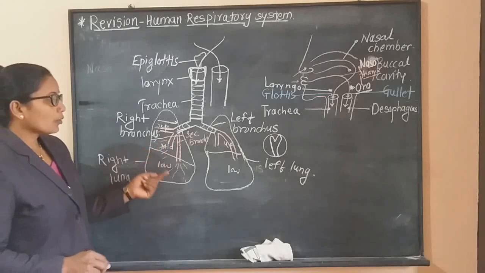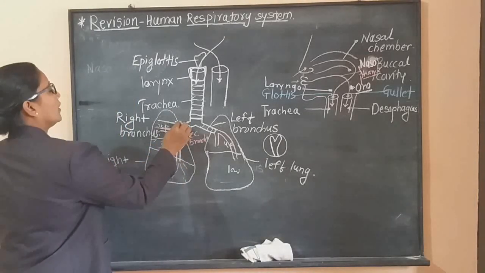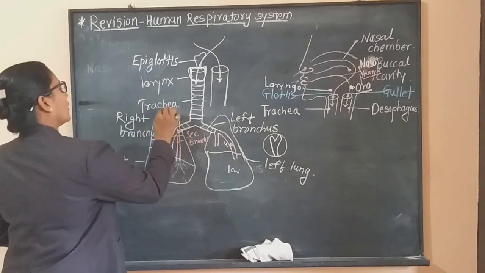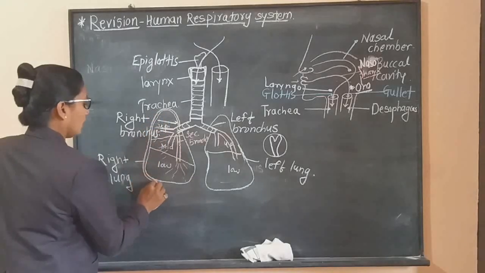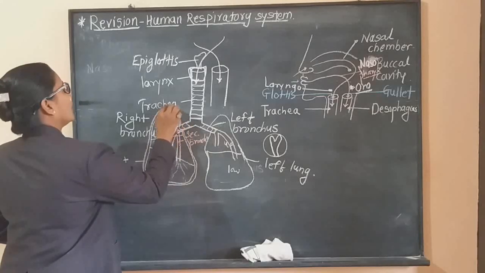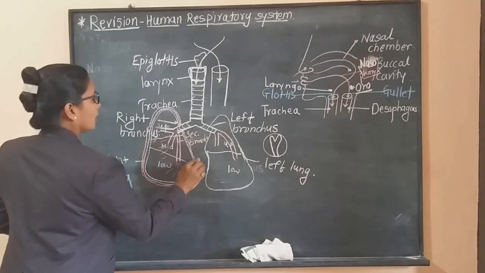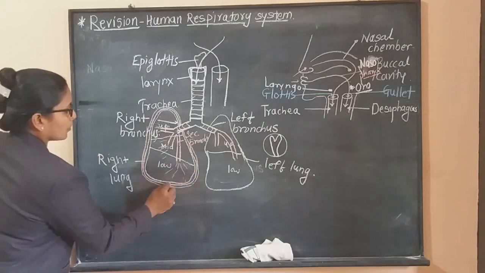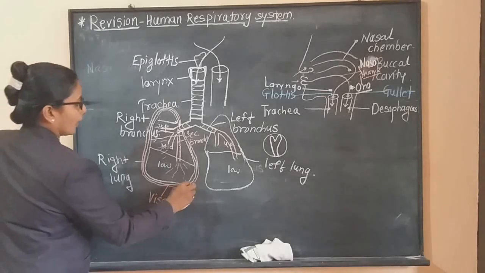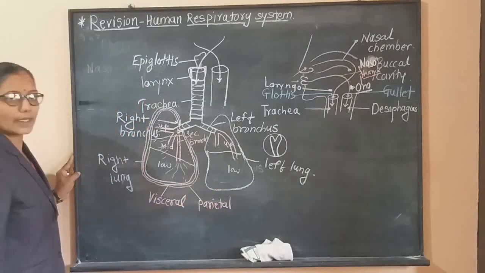Now these lungs are covered by a double membrane, and these membranes are called the pleural membrane. What are pleural membranes? This is the first and this one is the second one. On both the lungs there is a covering of the pleural membrane. Now the innermost membrane is called the visceral pleural membrane, and the outer one is called the parietal pleural membrane.